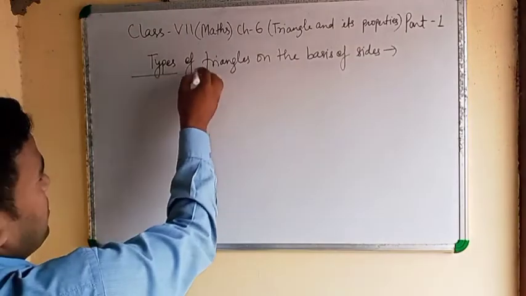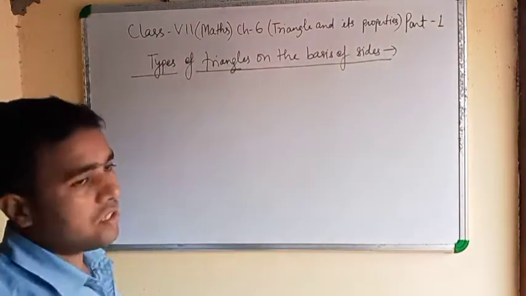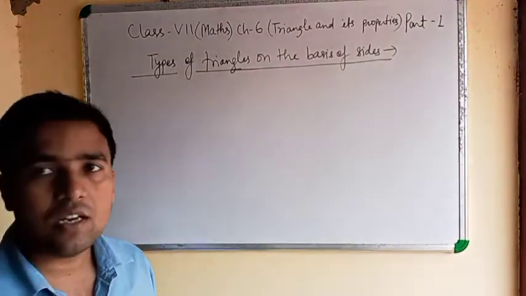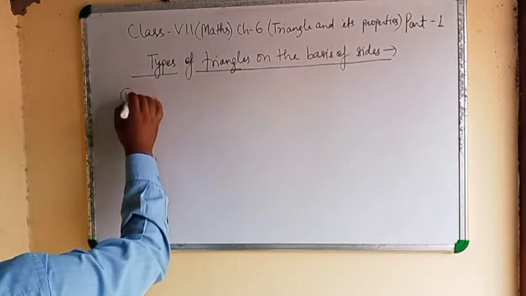Okay? Types of triangle on the basis of sides. Clear?